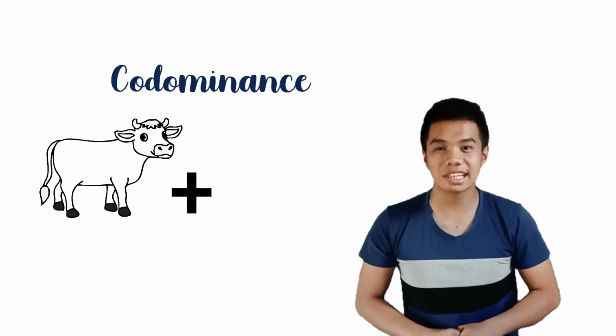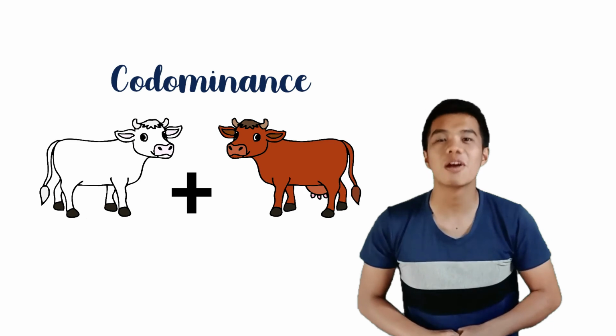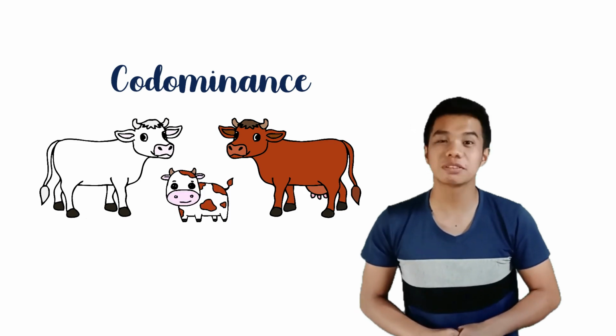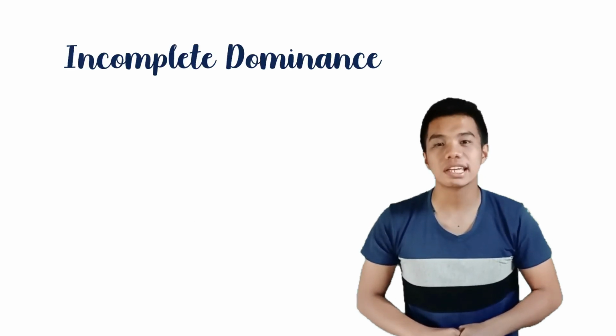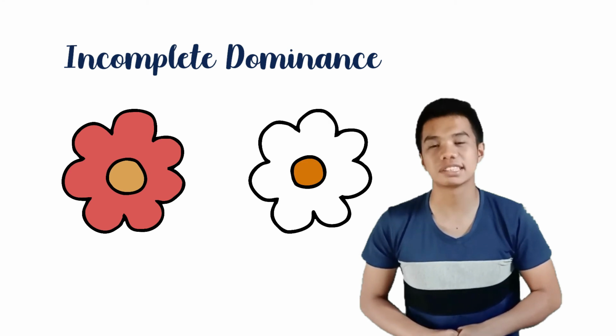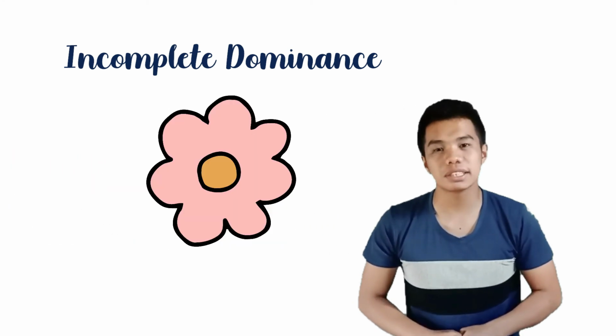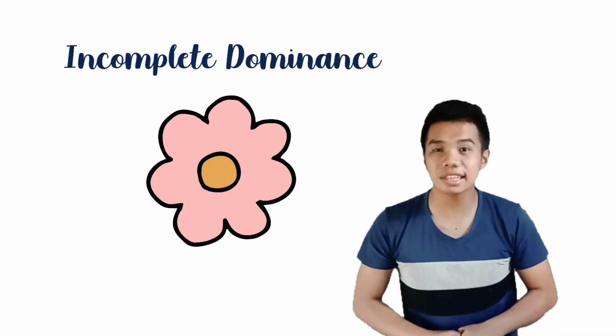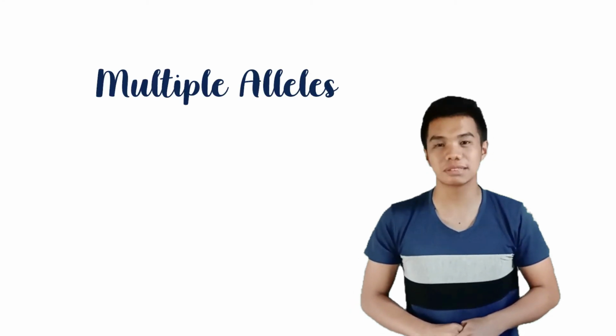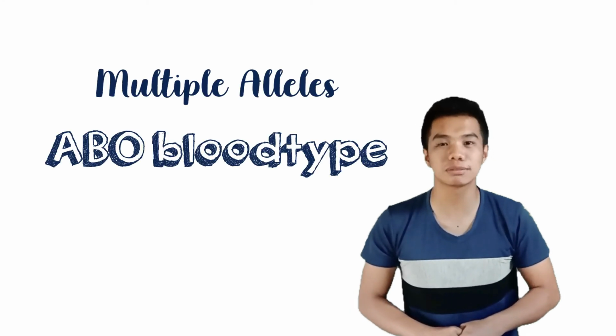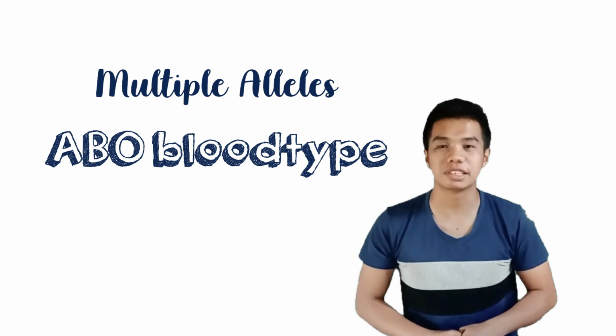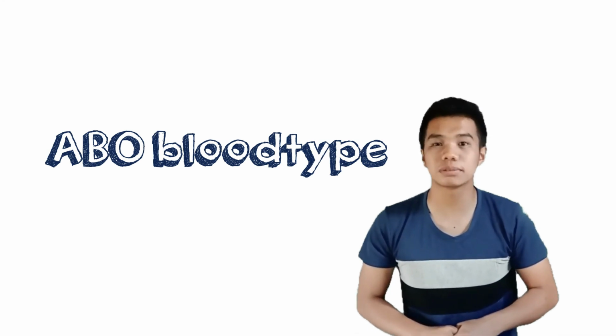So these are the common non-Mendelian genetics. Let's go over them once again. First is codominance, just remember that co means together, so both traits of parents appear. Incomplete dominance is just like blending in. The traits of both parents are blended together. And multiple alleles is when there's more than two alleles that control just one trait.